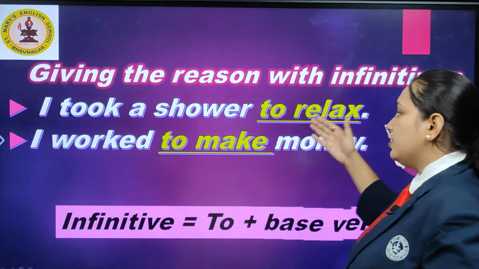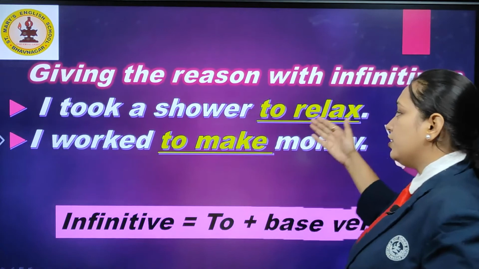Now look at all these sentences again. What do you find? You find a purpose in the sentence. A purpose is shown in the sentence, that is, why are they doing it, right? For example, in the first sentence, he got up to ask a question. Why did he get up? Second, they ran to help her. Why did they run? Third one, children go to school to learn things. Why do the children go to school? To learn things.